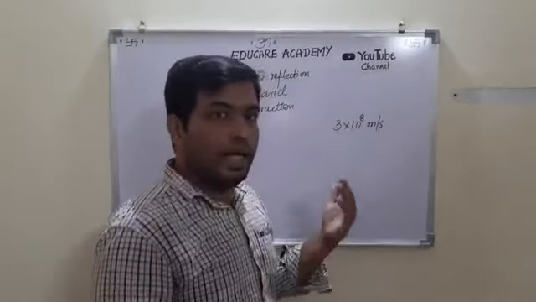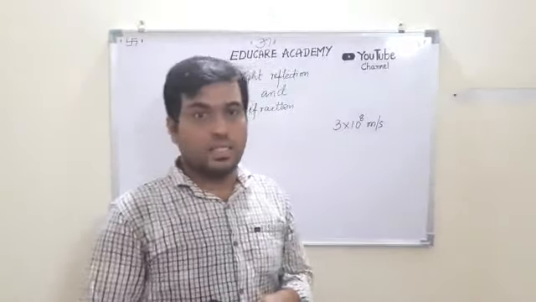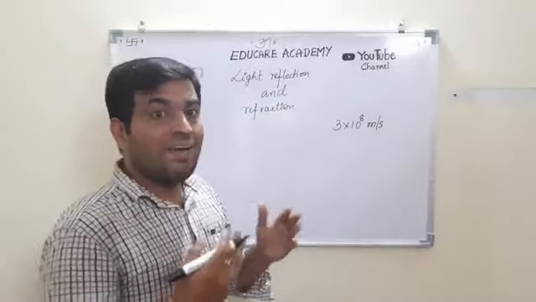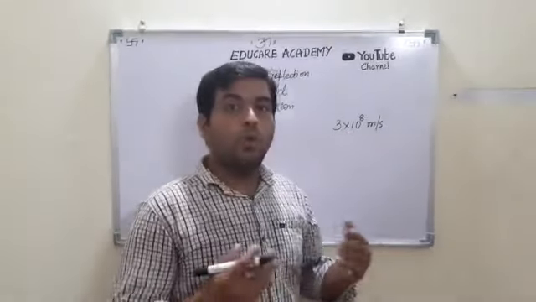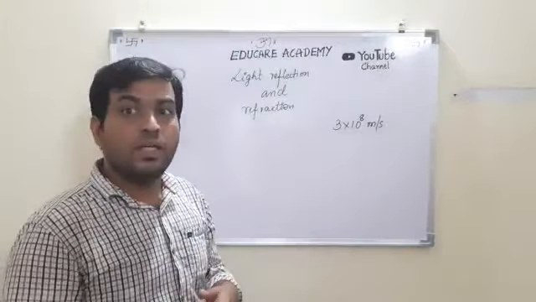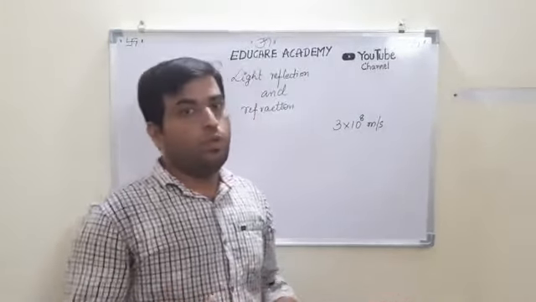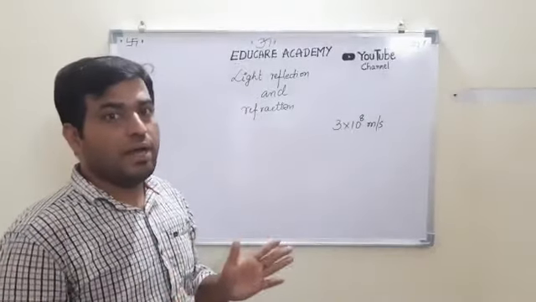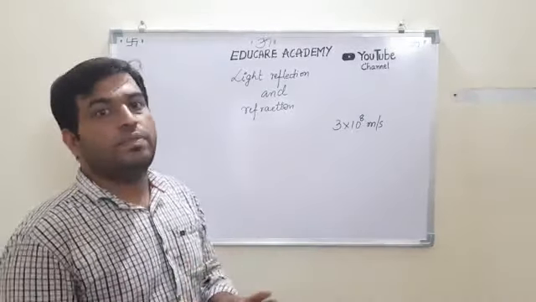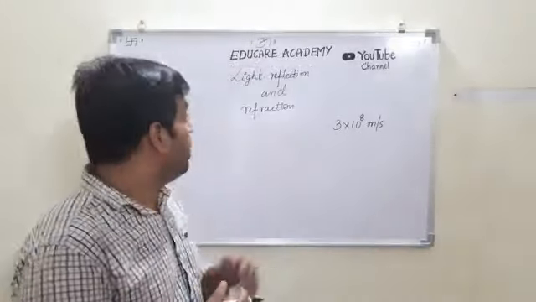As you all know this fact, and you have studied it also in your previous classes, light travels with this velocity in a homogeneous and isotropic medium. Homogeneous medium means the properties of the medium everywhere, in every volume of the medium, are the same. Isotropic means the properties in all directions are the same in all the space.